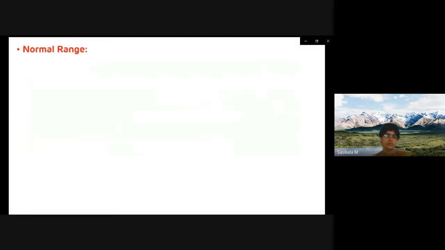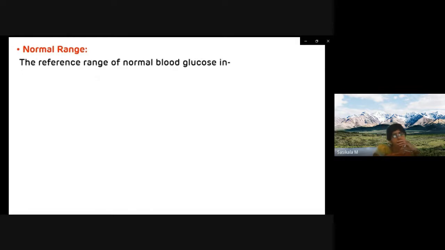Now, normal range of blood glucose. There are various normal ranges of the blood glucose. First one is the fasting blood glucose, where the sample is collected after 10 to 12 hours of fasting. Then there is the postprandial blood glucose, PP2BS, where the blood sample is collected 2 hours after taking a meal, and the random blood glucose, where the blood sample is collected randomly.